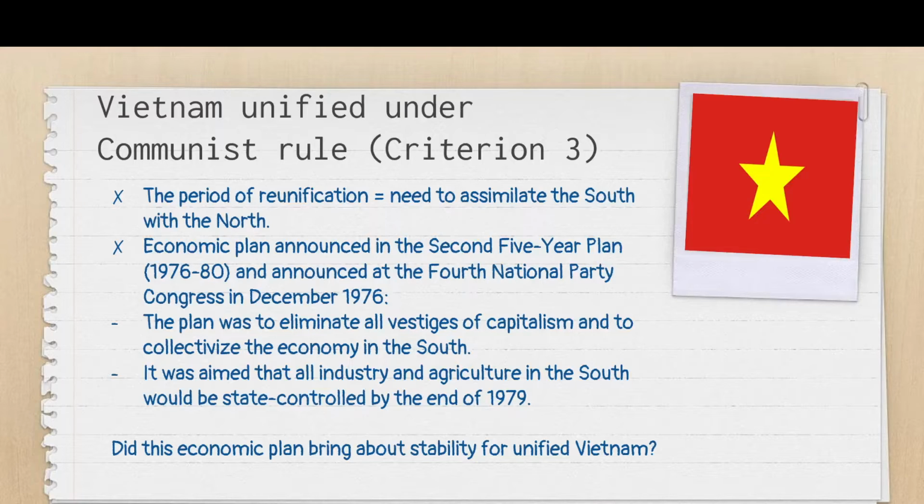You fulfill a certain quota, and you do not gain any of the crops. You cannot sell in the market, and you cannot use it for profit. All that you produce goes towards the nation, the party, or the government. So there must be state control. However, did this economic plan bring about stability?